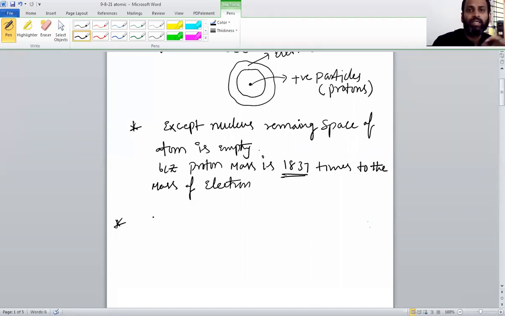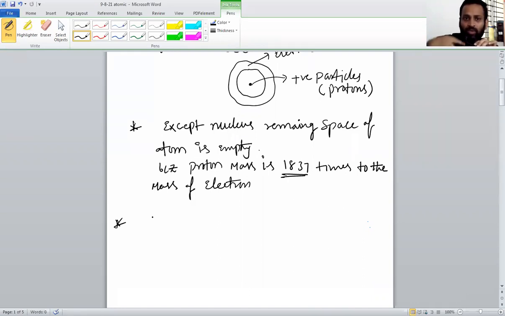Next, he compared the atom with the solar system. Who compared? Rutherford compared the atom with the solar system. What is the solar system? Around the sun, planets are revolving in a circular path or a spherical path.